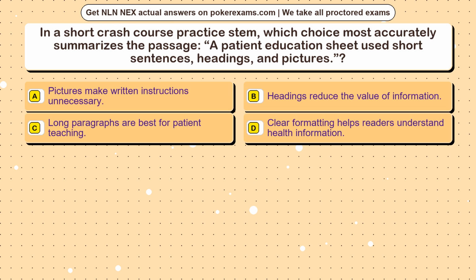Question 14. In a short crash course practice STEM, which choice most accurately summarizes the passage? A patient education sheet used short sentences, headings, and pictures. Option A, pictures make written instructions unnecessary. Option B, headings reduce the value of information. Option C, long paragraphs are best for patient teaching. Option D, clear formatting helps readers understand health information.